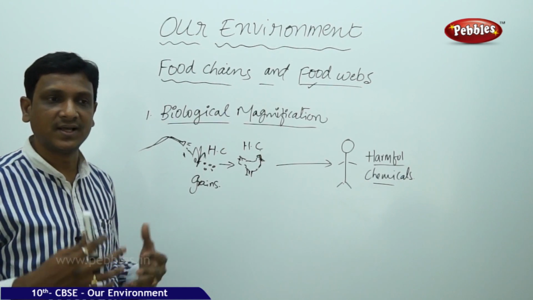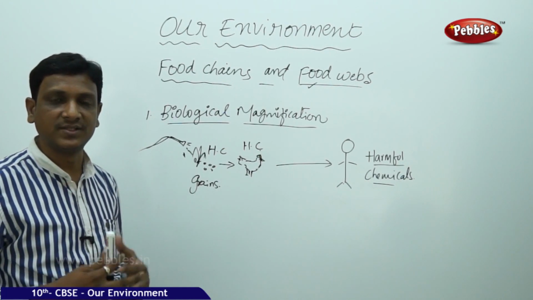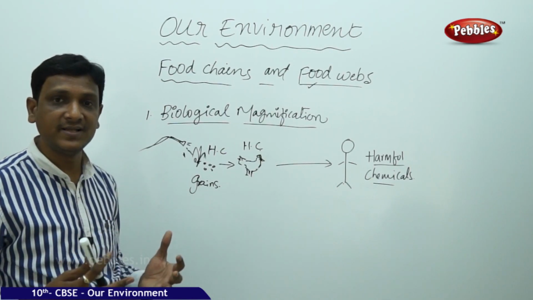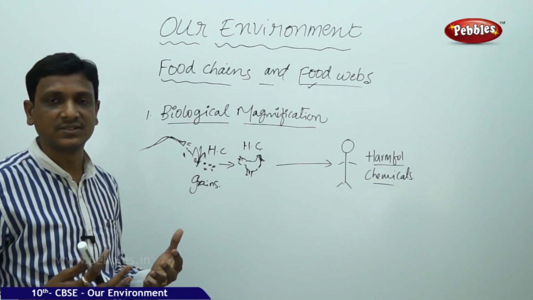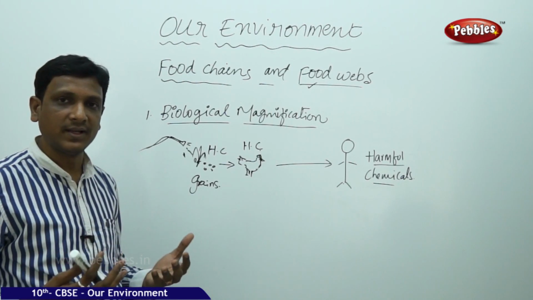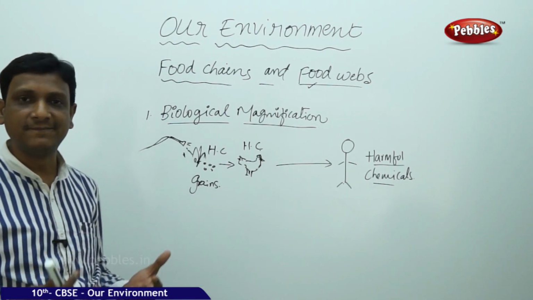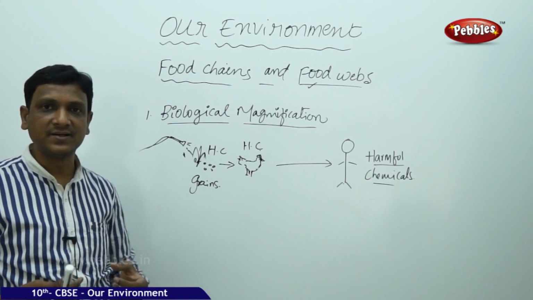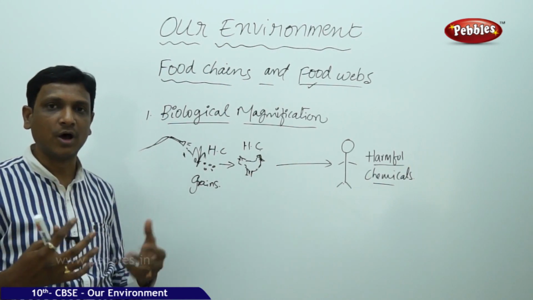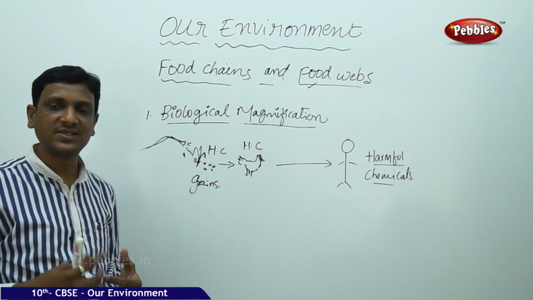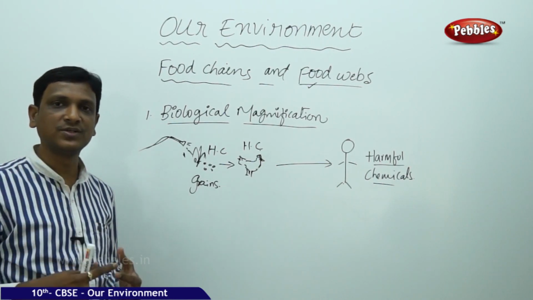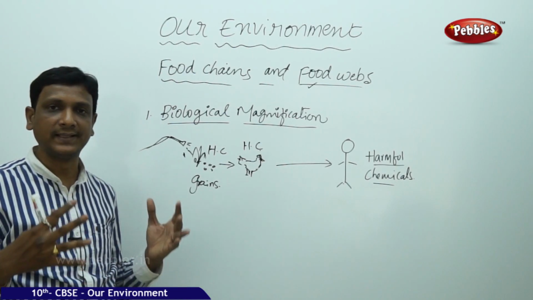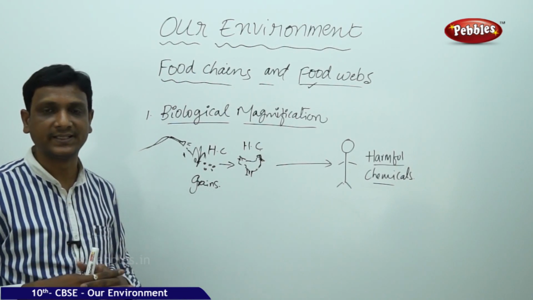The researchers are doing a lot of research. They are doing so many tests on the food available in the market, and they are finding that many of the food items, even vegetables or any animal food like fish or chicken, if they test in the laboratories, they find that so many hormones are there, so many pesticides are there, so many insecticides are there. That is the reason why all the people who are health conscious are turning towards organic.